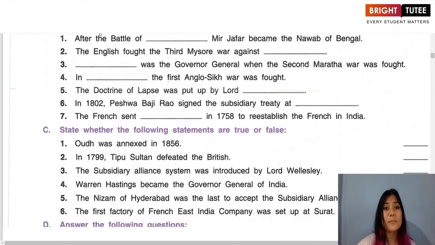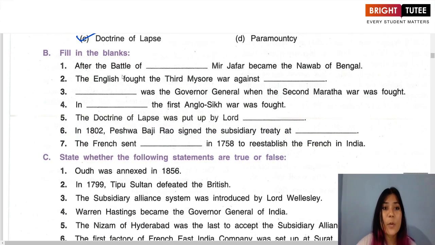Now, the next set of questions is fill in the blanks. So there are blanks, we have to fill them. Let us look at them. The first one, after the Battle of Plassey, Mir Zafar became the Nawab of Bengal.